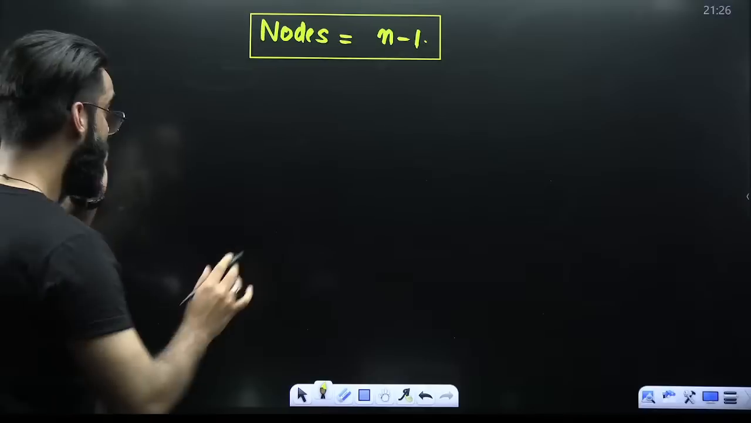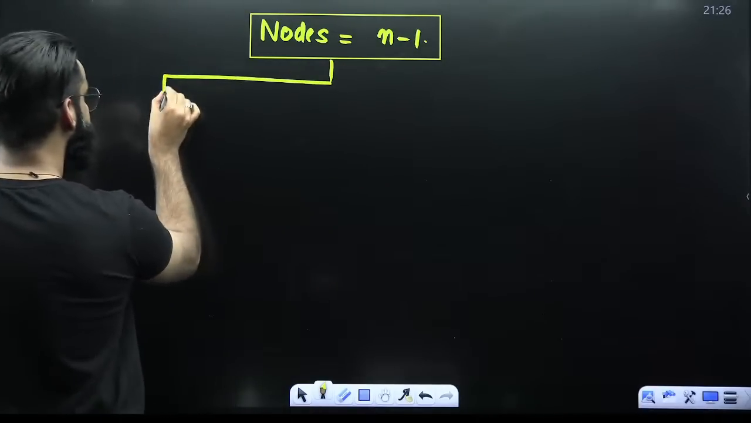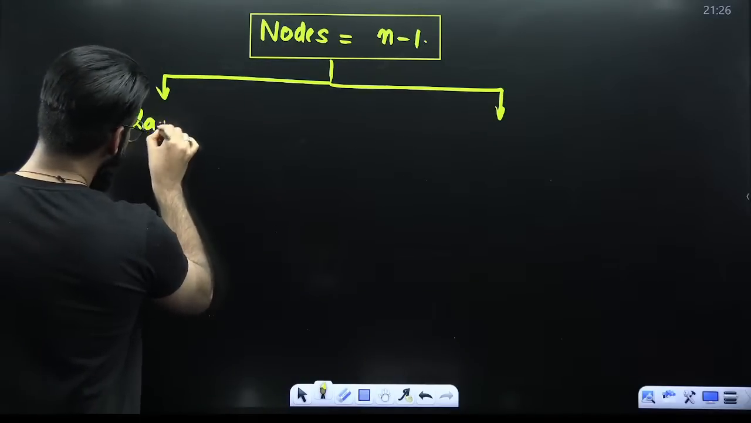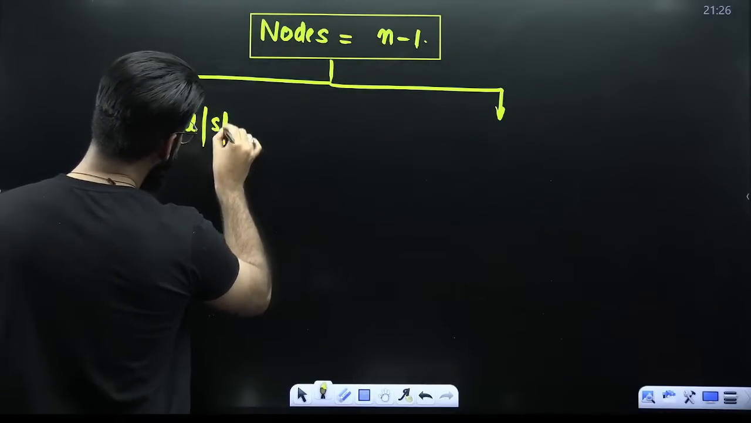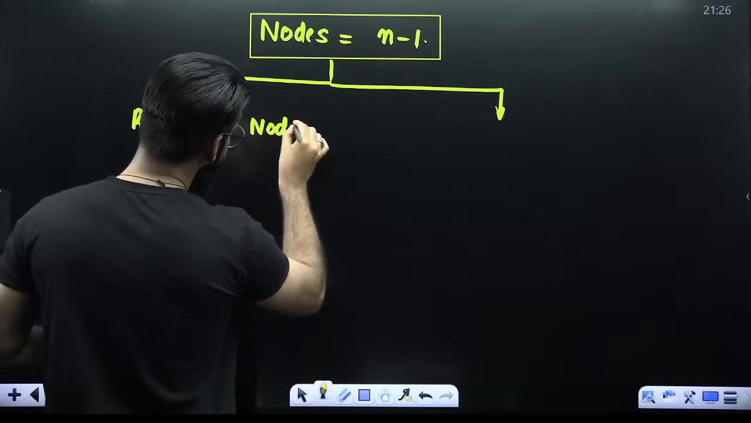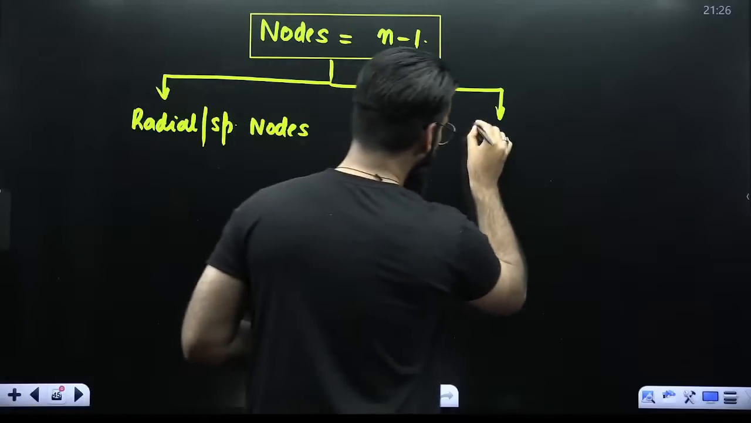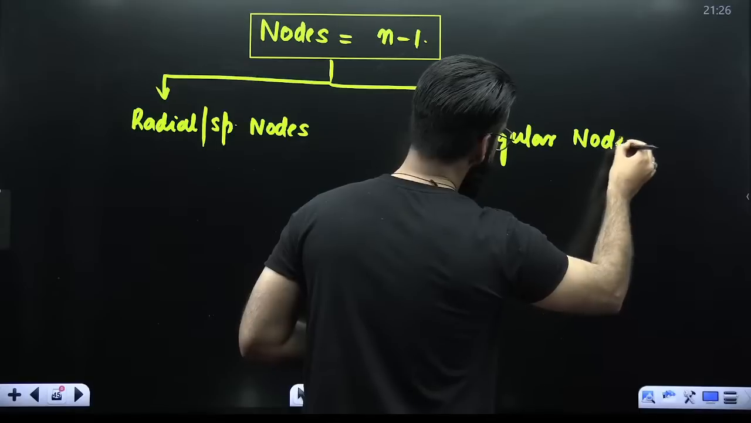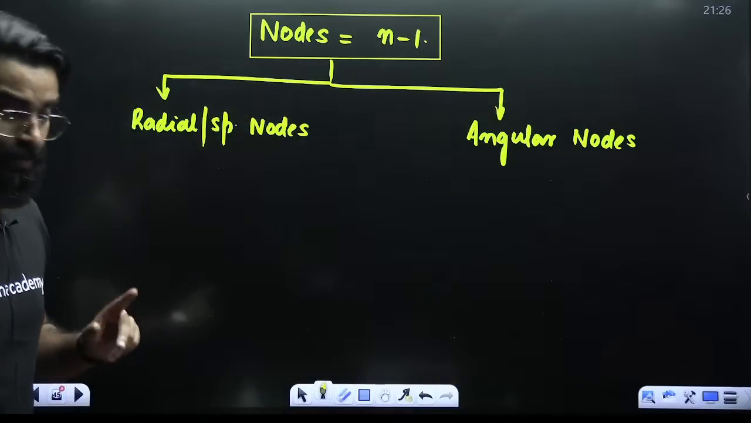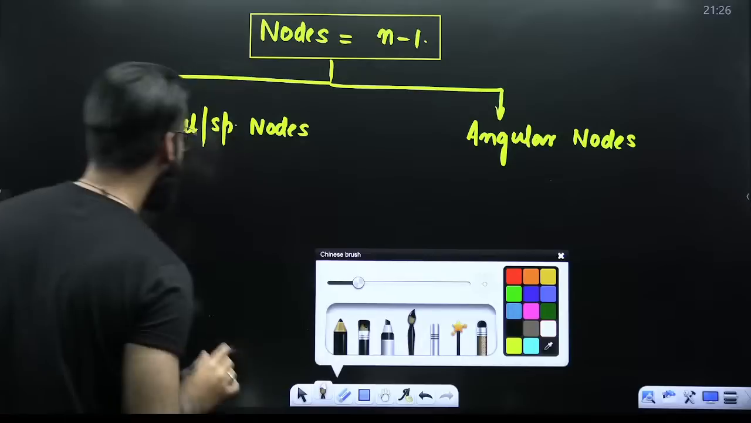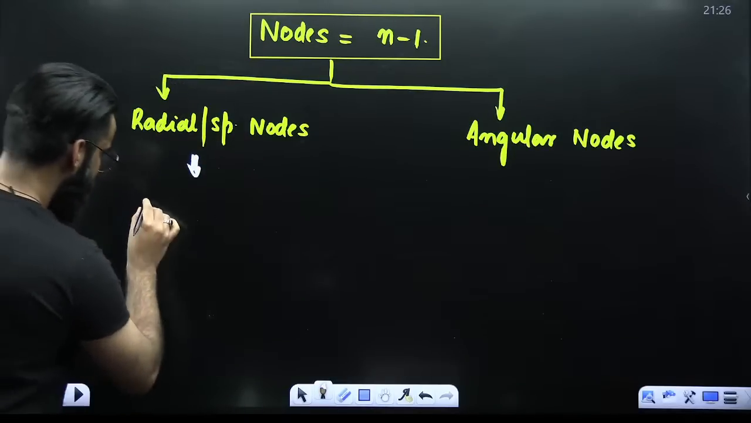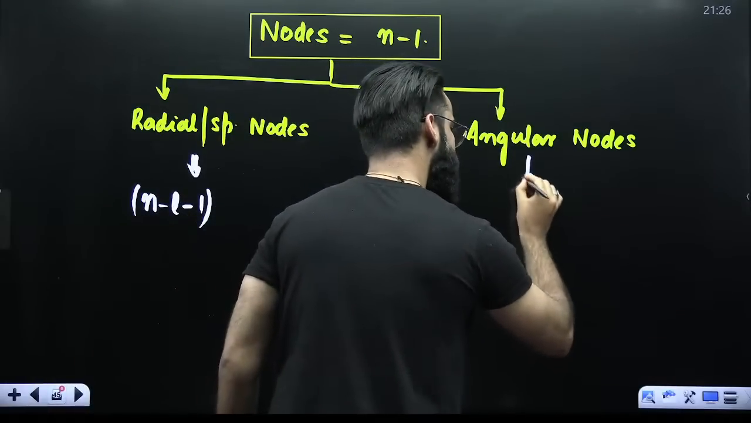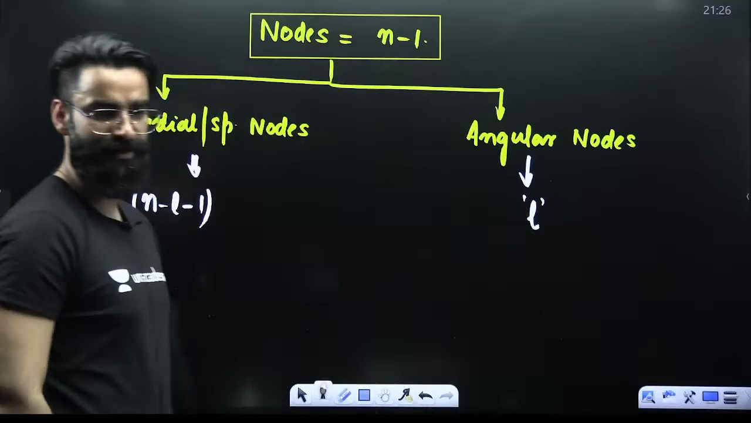First of all, remember. Nodes here are basically of 2 types. One is what I call as radial, or you can call them as spherical nodes. Number 2 is the angular nodes. How do I calculate the total number of radial or spherical nodes? Given by the formula n minus L minus 1. How do you calculate the angular nodes? Given by the formula L. L is the azimuthal quantum number.